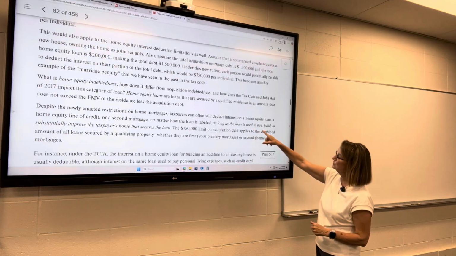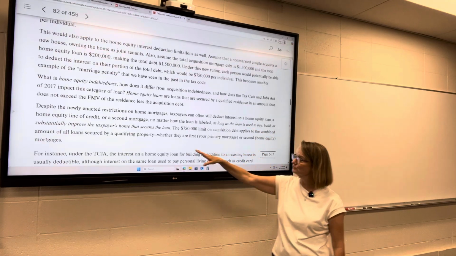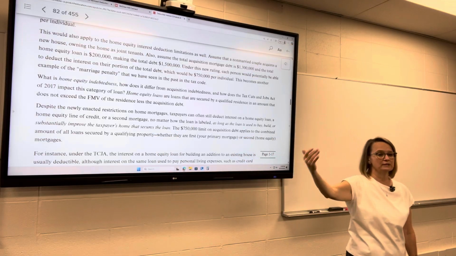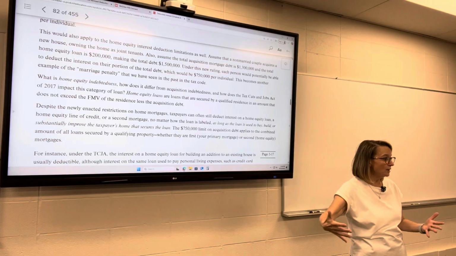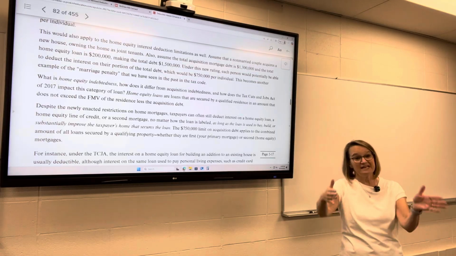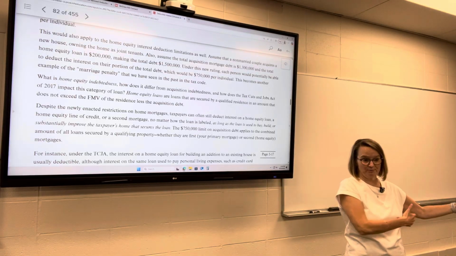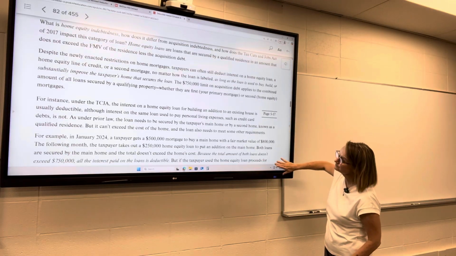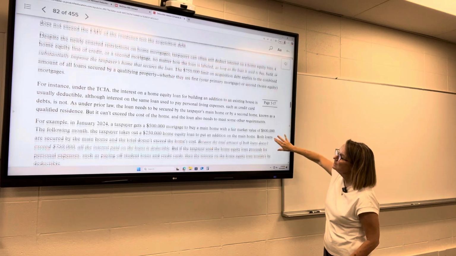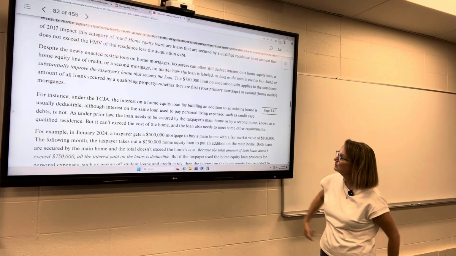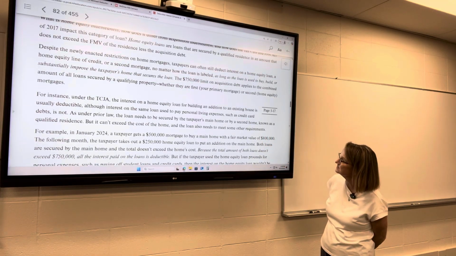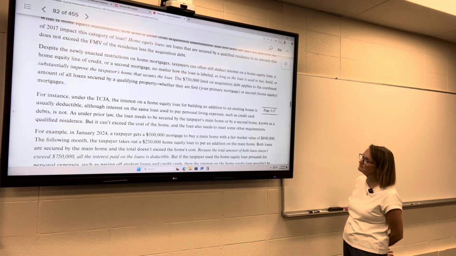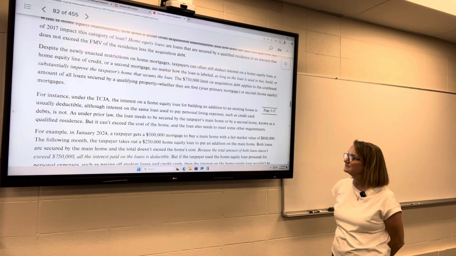So as long as the loan is used to buy, build, or substantially improve the taxpayer's home that secures the loan. Again, that home equity loan has to be secured: if you don't pay the home equity loan, they take the house, right? And they take that house, not a different piece of property. So that property has to be secured by the loan. So the interest on the home equity loan for building an addition to an existing house would usually be deductible, but the interest on the same loan that was used to pay personal living expenses, such as credit card debts, is not.